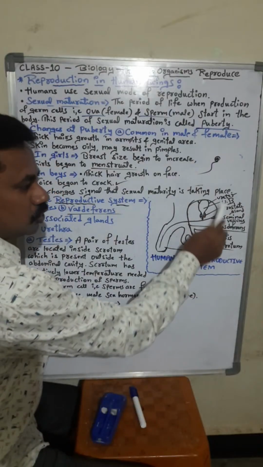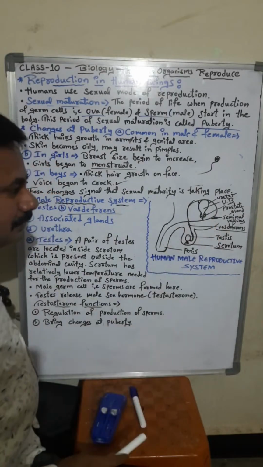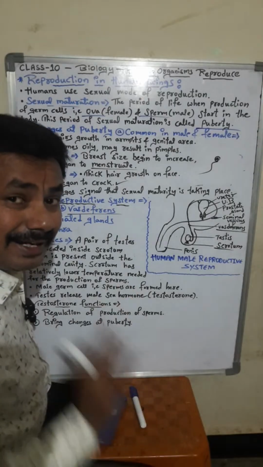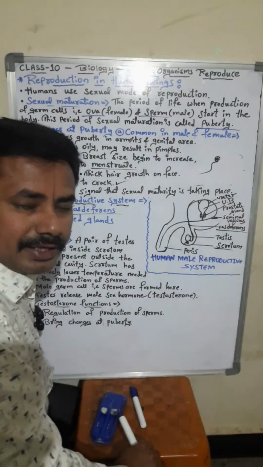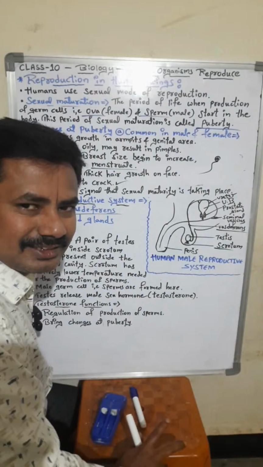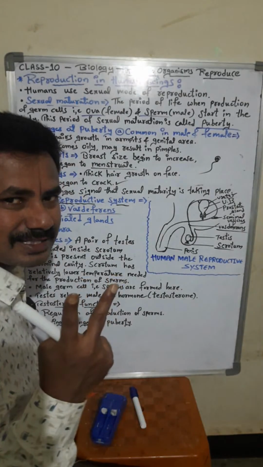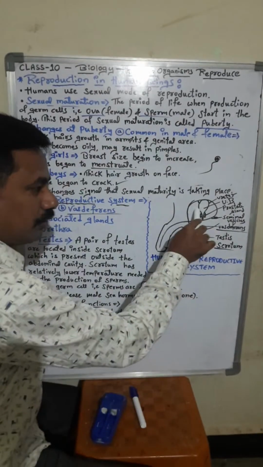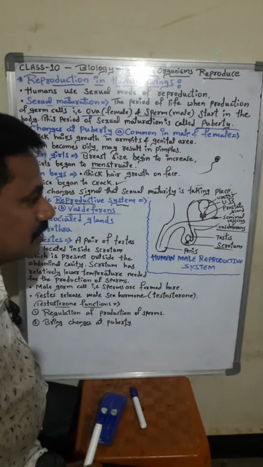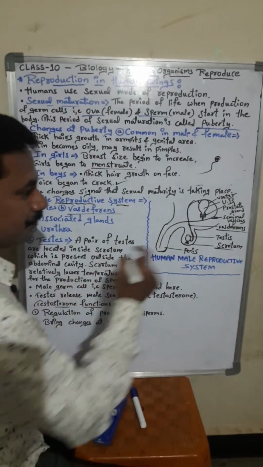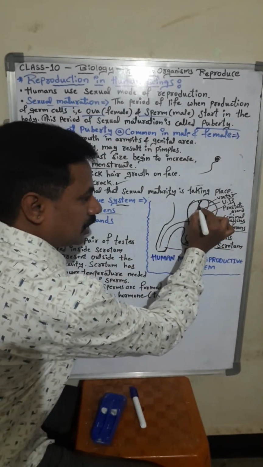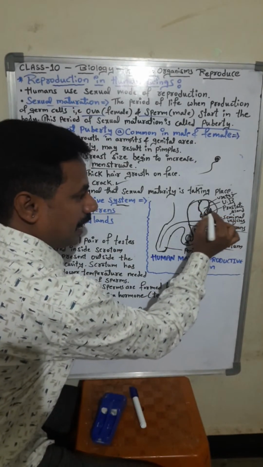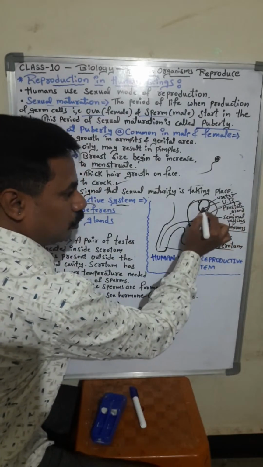Okay. So now what happens here? The human excretory system we have studied in life processes, isn't it? A pair of kidneys, and after that a ureter and a urinary bladder. So the urinary bladder is here, students. See here, this structure is known as the urinary bladder. UB, I have written, urinary bladder.